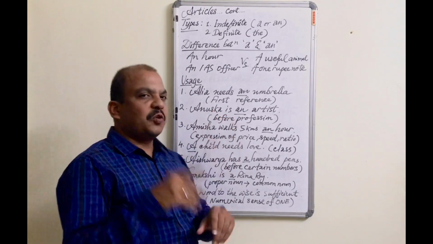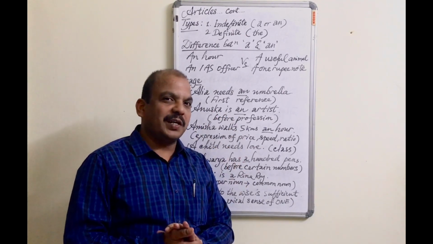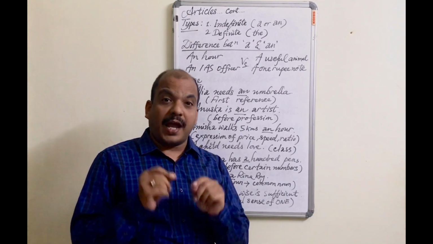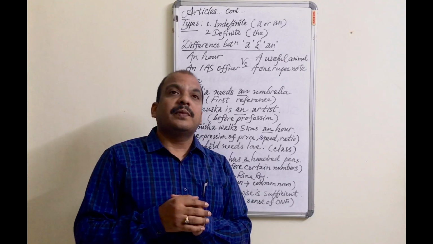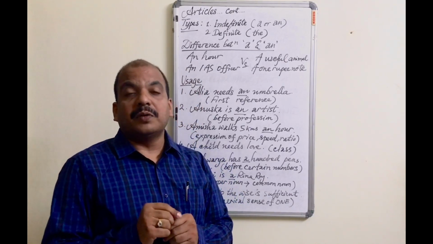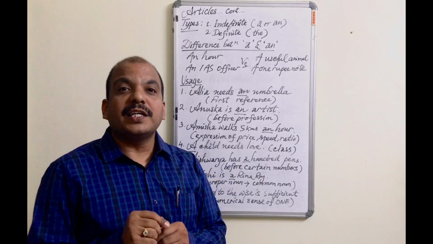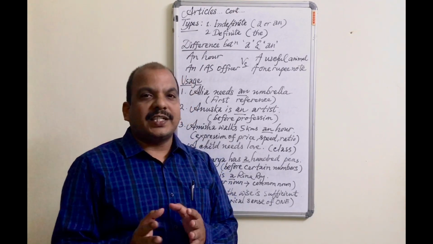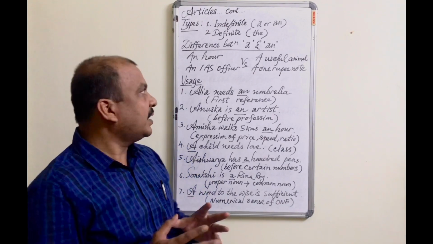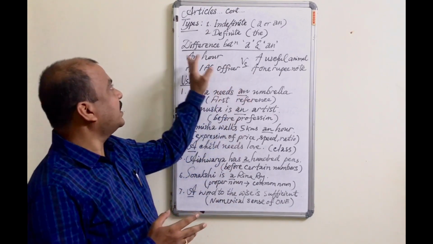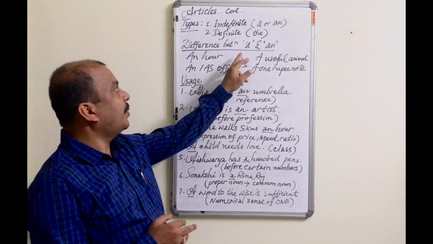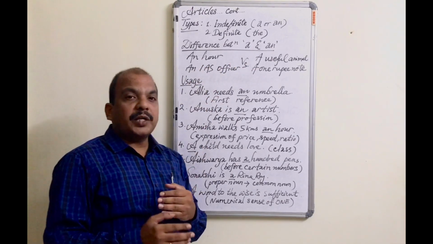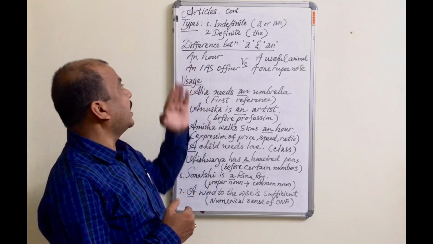And let's go back to our primary school days. There we learned that we have to use "an" before a noun if the first letter of the word is A, E, I, O, U. So this concept has been changed now. And what is the use of "a" or "an", and what is the difference between the uses of "a" or "an"?